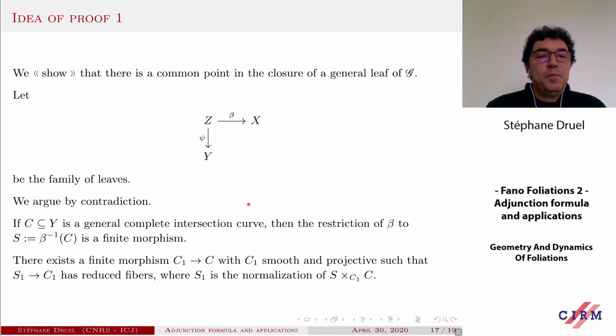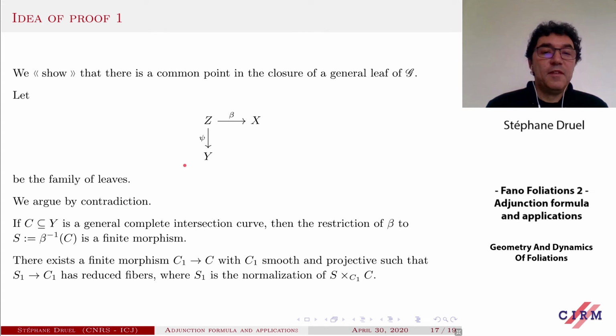You need an argument, but you can see that in this case, if you take a general complete intersection curve, say C in Y, and if you consider S, its inverse image in Z, then beta restricts to a finite morphism on S. This is where we use the fact that there is no common point. This is a dimension count plus a bit more, say.